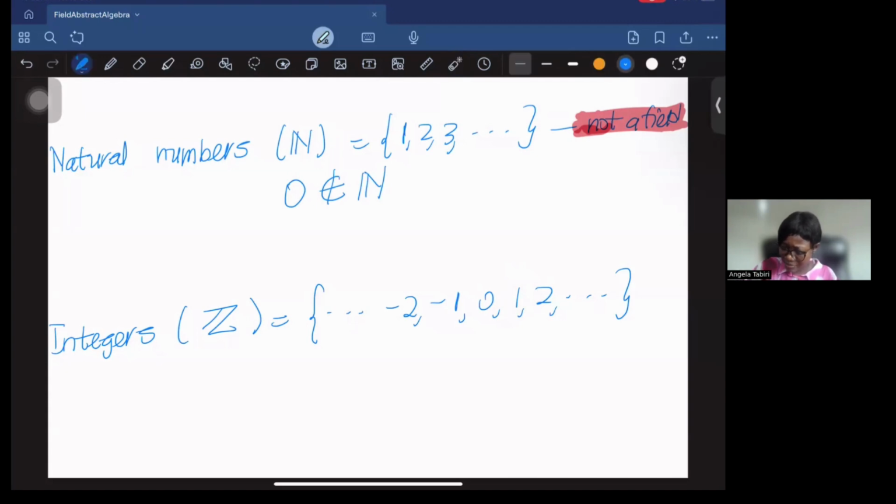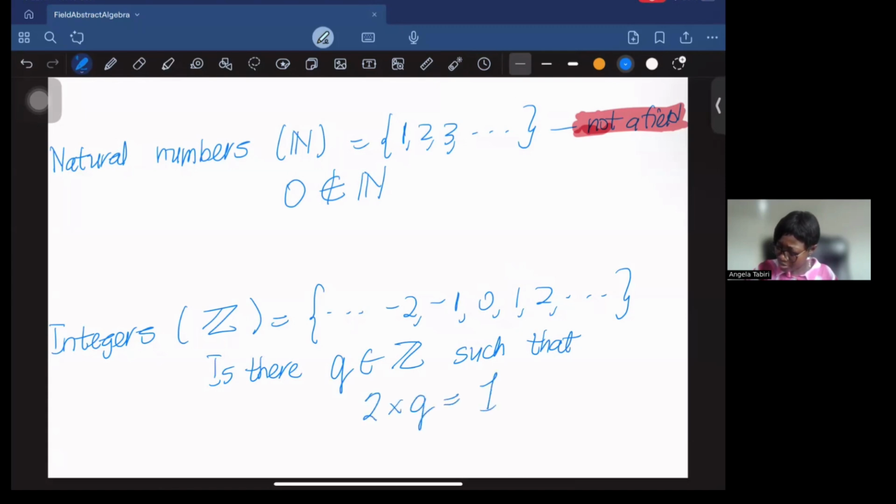Now, I'm asking, is there some element Q in Z such that if you pick an element 2 here, 2 times Q equals 1? So that element Q will be a fraction, right? That fraction will be 1/2, but we can see here that 1/2 doesn't belong to this set.